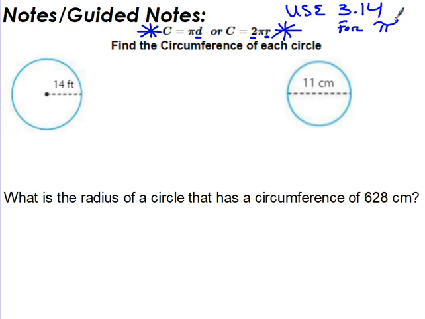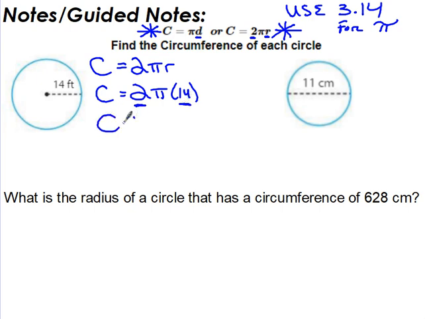So here I have two different circles, one with the radius and one with the diameter. This is a radius of 14, this one's a diameter of 11. So I'm going to use my formula. Circumference equals 2 times pi times my radius. So I'm going to plug values in. Circumference equals 2 times pi times 14. Like I mentioned before, we're going to multiply by pi last. It just makes it less work, because I can do 2 times 14 real quick, that's 28. And you're allowed to multiply in any order you want. So circumference is 28 times pi.